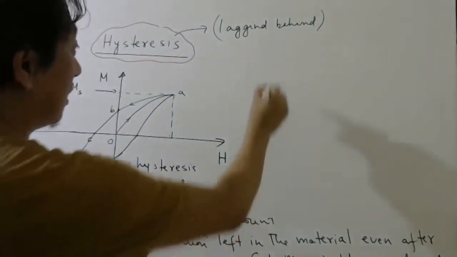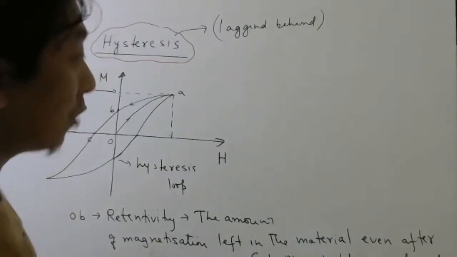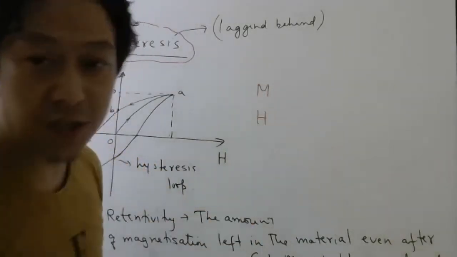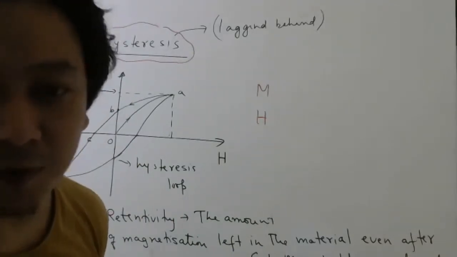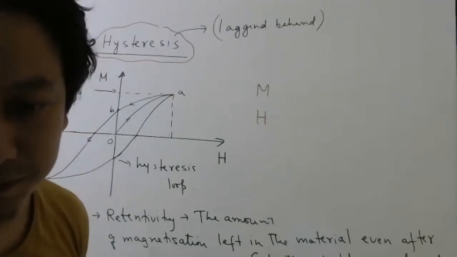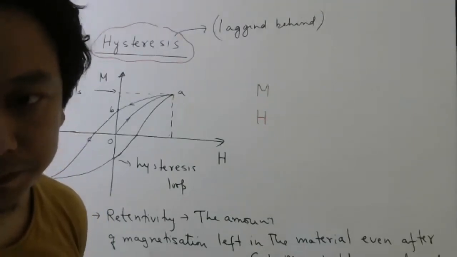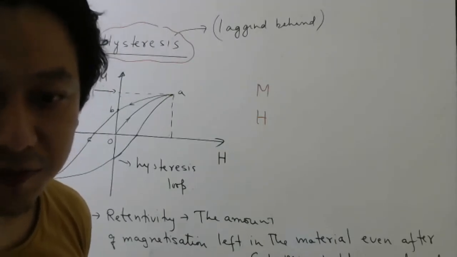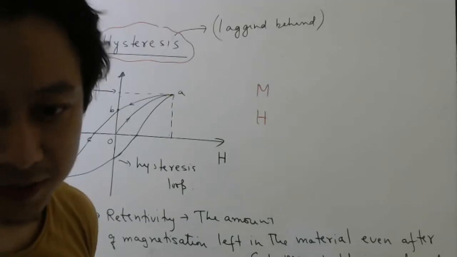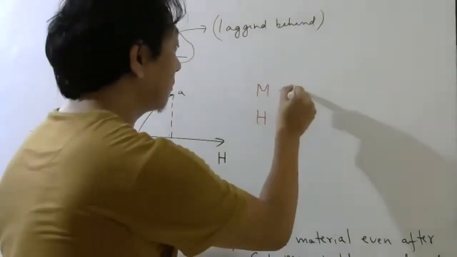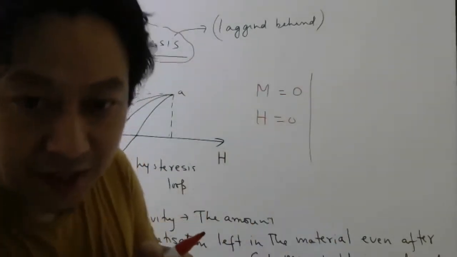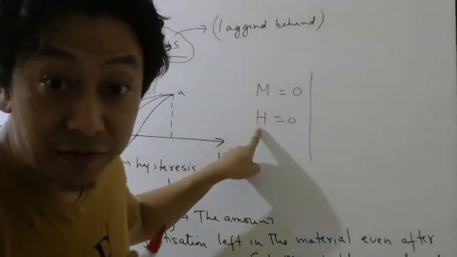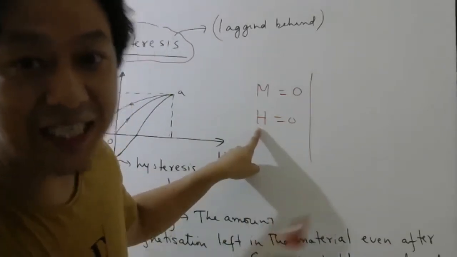Okay, tell me, at the start, what was M, what was H? Quickly, we don't have time, only 4 minutes are left. So at the start of the experiment, what were the values we started with? 0, 0, right? Then what we did, we started increasing the magnetizing field, or it is called magnetic intensity, right?